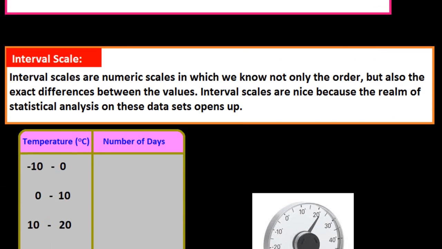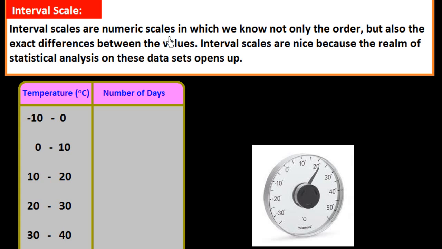Now, the third one, the interval scale. Interval scales are numeric scales in which we know not only the order but also the exact differences between the values. Interval scales are nice because the realm of statistical analysis on these data sets opens up. It means we could measure the central tendency, the mean, the standard deviation, and other statistics. The classic example of an interval scale is Celsius temperature, which I have given here.